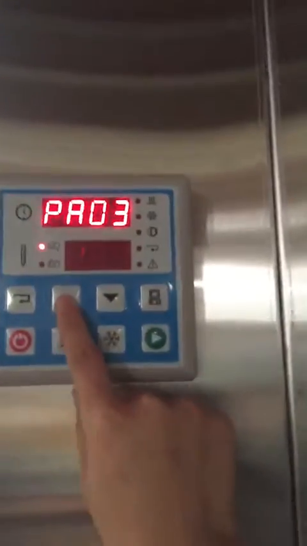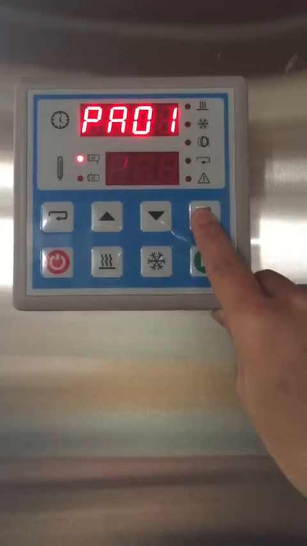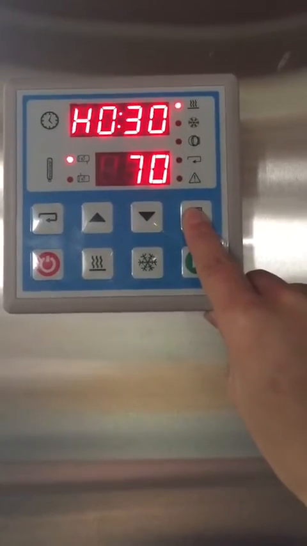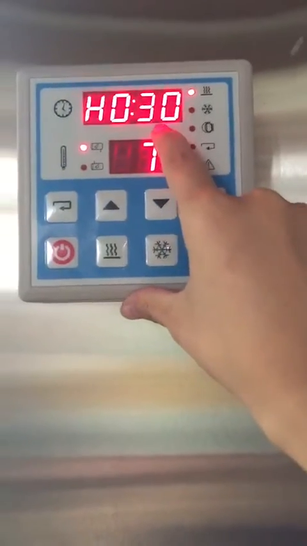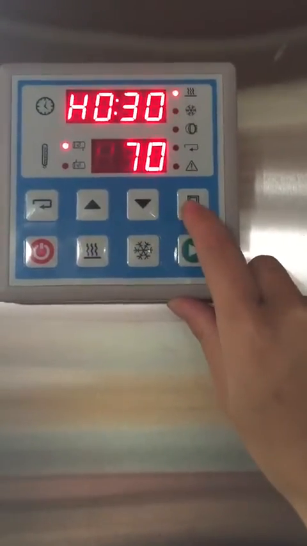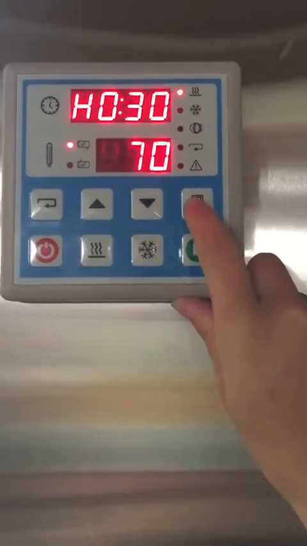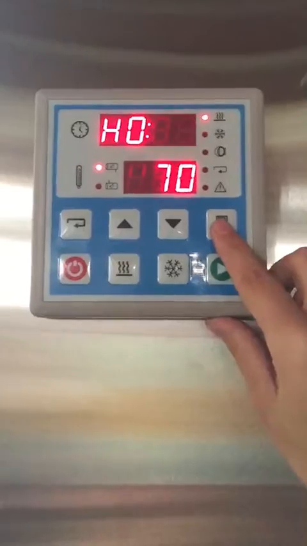Okay, program 1. We'll get into program 1 and the setting. Long press. This is 0 hour, 30 minutes, which means drawing is 30 minutes. This one, skip. Okay. The lighting, which means we can set in this paragraph.